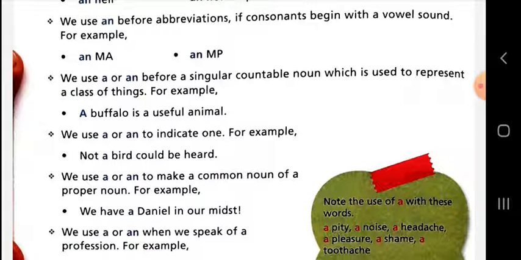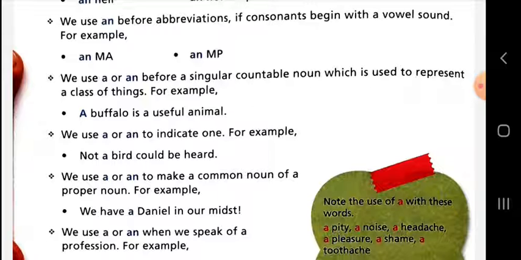We use a or an before a singular countable noun which is used to represent a class of things. A buffalo is a useful animal. When a singular noun is used to represent the quality of the whole class, then we use a or an before it. We use a or an to indicate one.